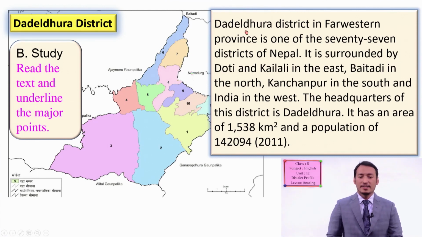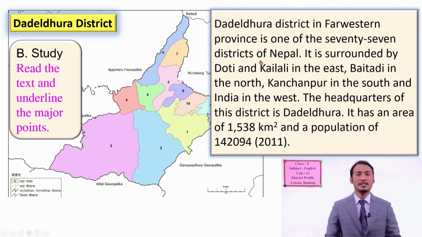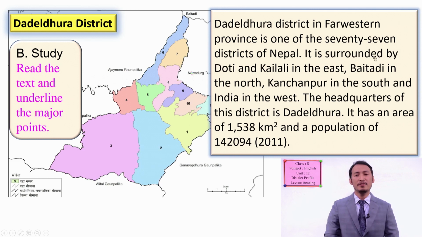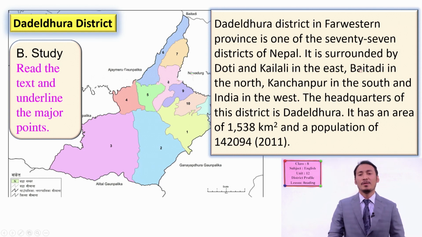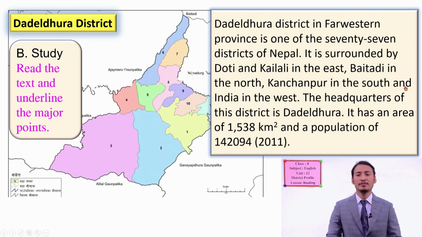Now let's see. Okay, let's read it aloud. Dadeldhura district in far western province is one of the 77 districts of Nepal. As we have already said, one of the 77 districts of Nepal. It is surrounded by Doti and Kailali in the east, Baitadi in the north, Kanchanpur in the south, and India in the west.